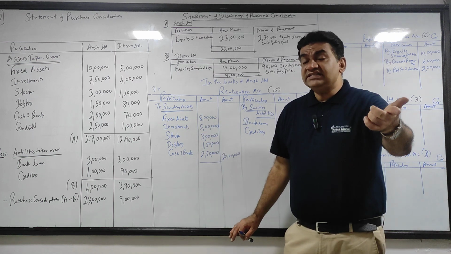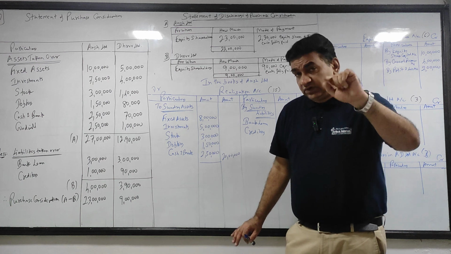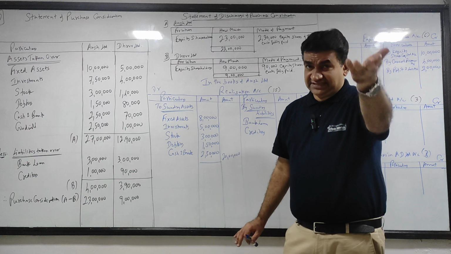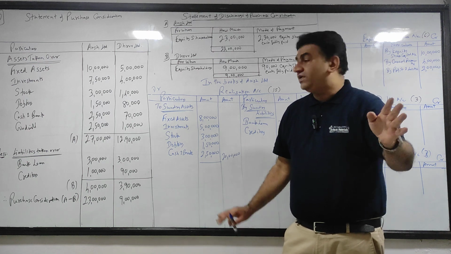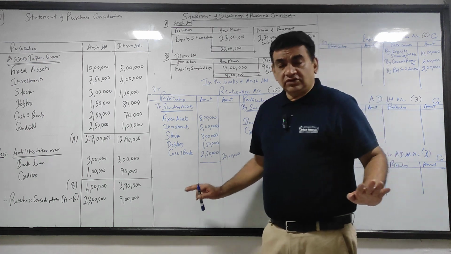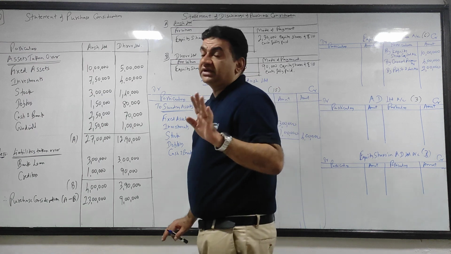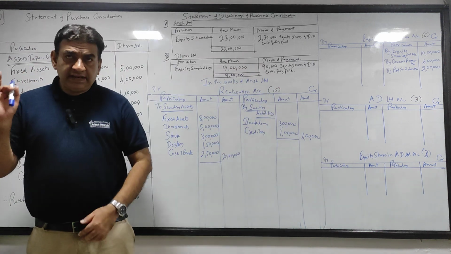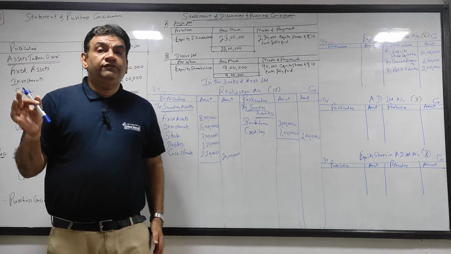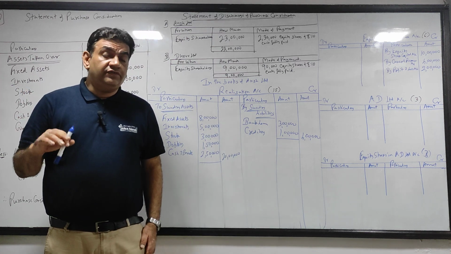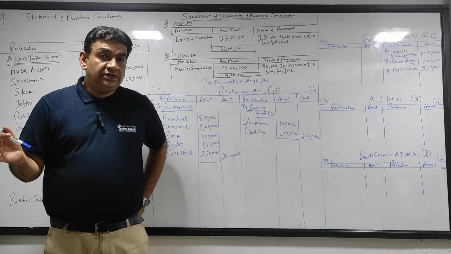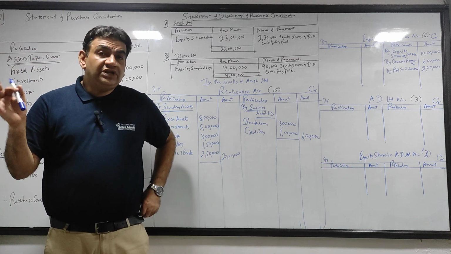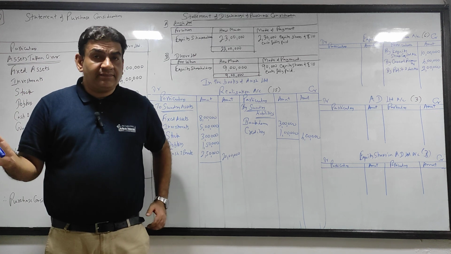Suppose there are fictitious assets on the asset side, उसका क्या इफेक्ट आएगा, that we will see in the next class का video. I am not getting into that. Got it? So पूरे बैलेंस शीट का पोस्टिंग हो गया. Now guys see, sometimes they will tell you few assets are not taken over, few liabilities are not taken over. So जो assets नहीं लिया है उसको बेच सकते हो, जो liabilities नहीं लिया है उसको पे करना पड़ेगा.